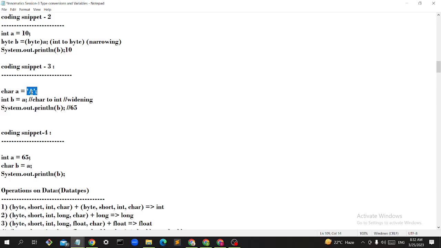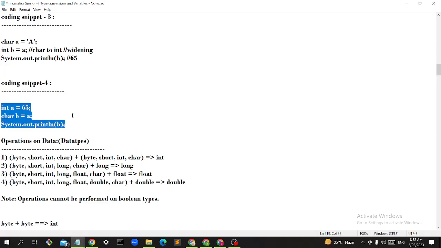Because you are converting this A, character to int, it will print the A's ASCII value, that is 65. Okay, clear? Okay. Yeah. So next,